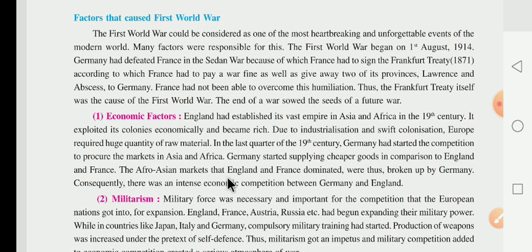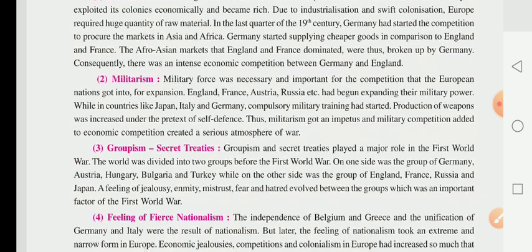That's why the Afro-Asian market that England and France had dominated was broken up by Germany. What is the meaning of dominated? It means shasan karna, prabhutva. Germany broke into the Afro-Asian market of England and France by providing cheaper goods, and consequently there was intense economic competition between Germany and England.